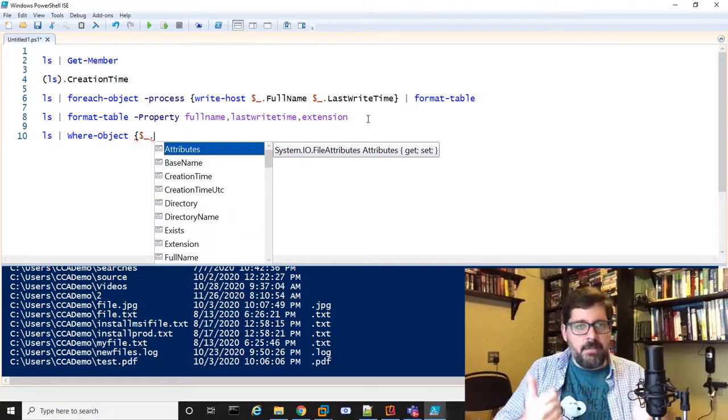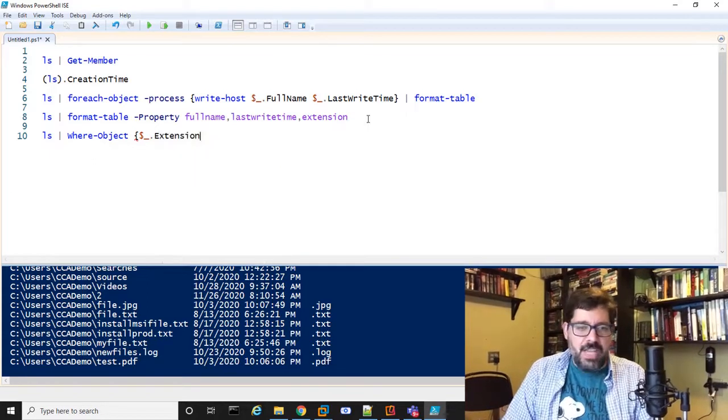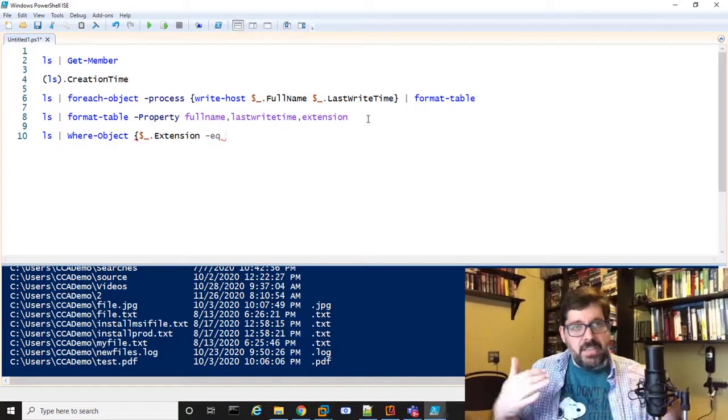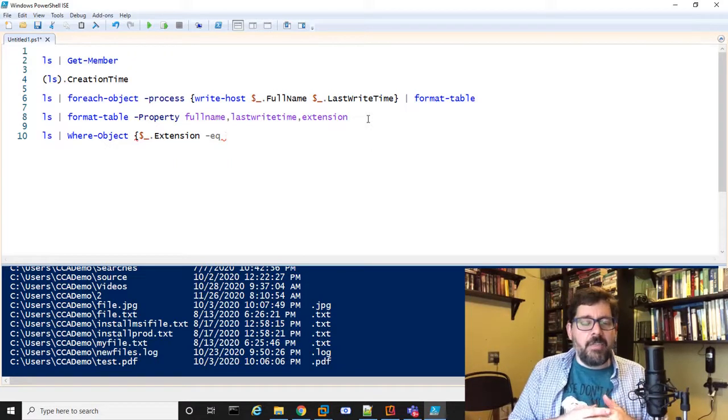So for each item in ls, I am going to look for where the extension, for example, is equal. And by the way, the -eq is a Boolean logic operator in PowerShell. You wouldn't use the equal sign for equal, because that's how you make something equal to something, right? Which you're going to see in a few minutes. Use -eq. There's -neq, which is not equal to, -gt for greater than, -lt for less than, right?